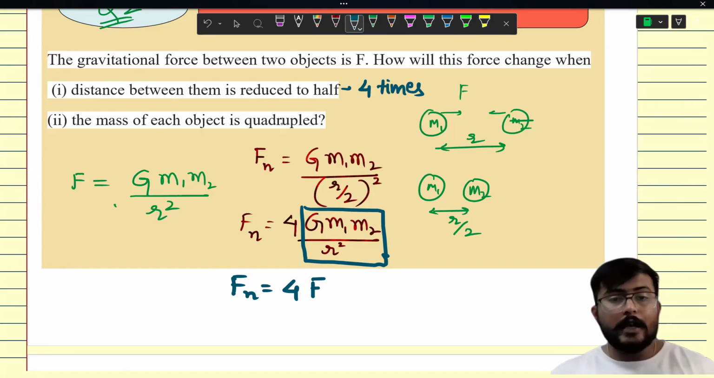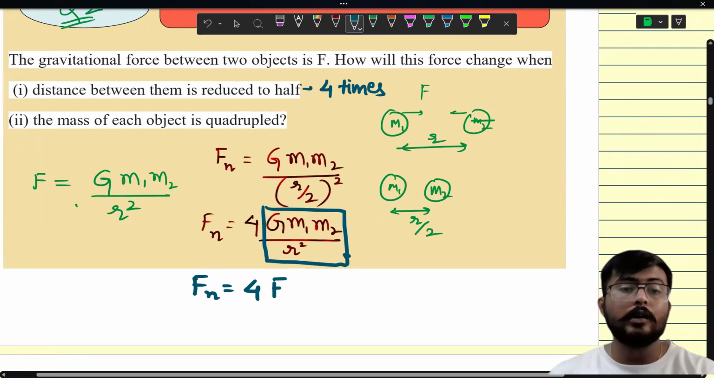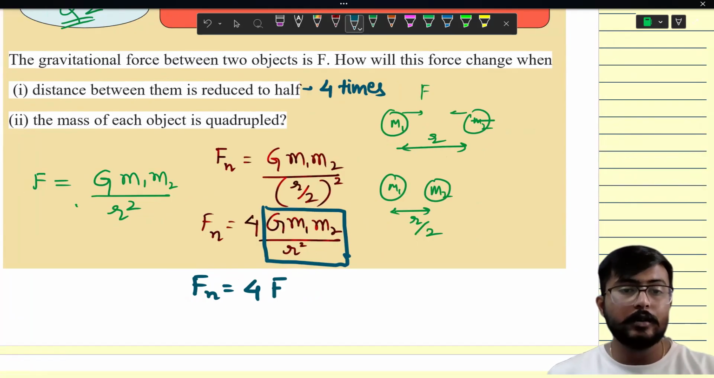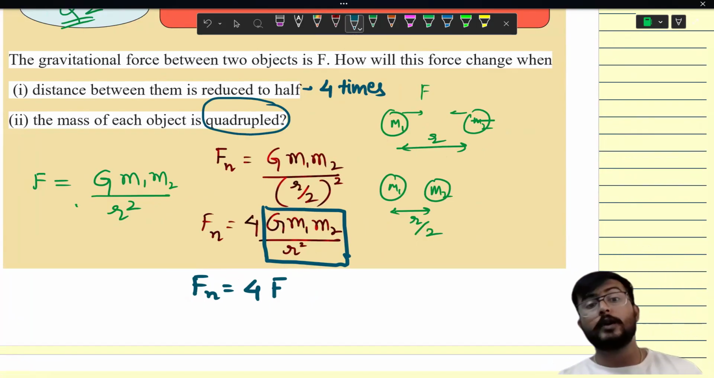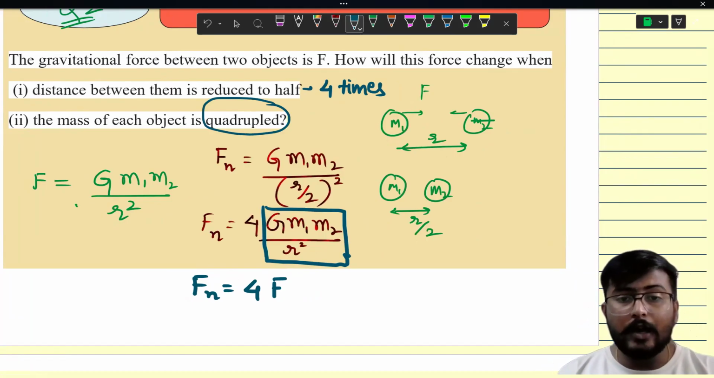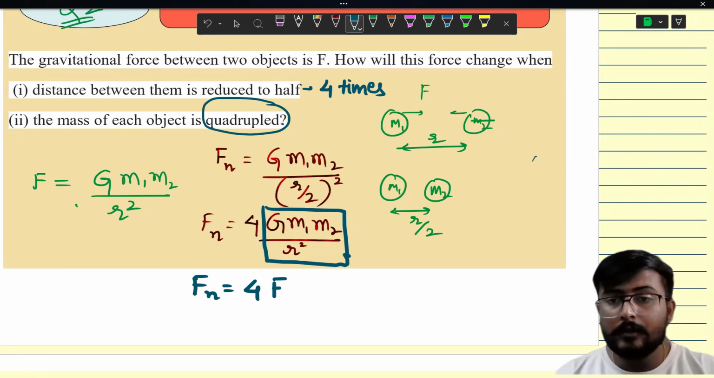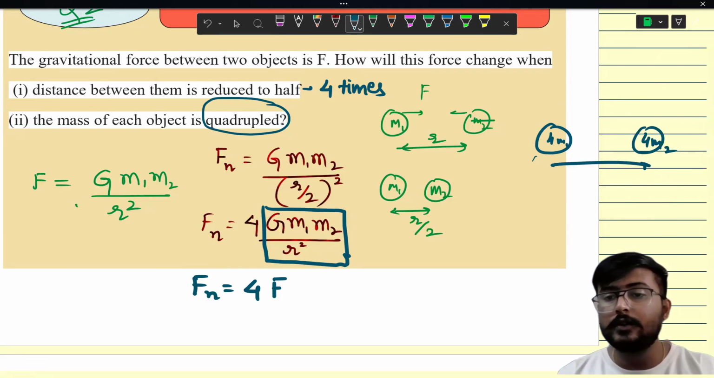Now, the second scenario. In this second scenario, you can see that the mass of each object is quadrupled. What does quadrupled mean? Quadruple actually means when the mass becomes 4 times. Like double means 2 times, triple means 3 times, quadruple means 4 times. So here both masses m1 and m2, they have now become bigger: 4 times m1, 4 times m2. Is there any change in the distance? No. The distance is the same that we had earlier.